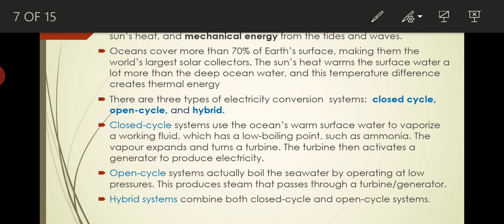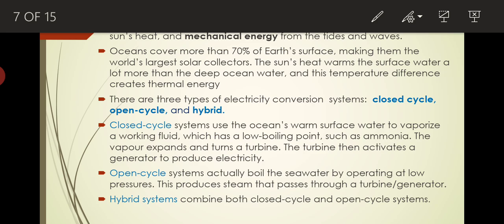That vapor, vaporized water, is nothing but steam. That steam is used to run a turbine, then we can produce the electricity. That is what is meant by open cycle. There is no recirculation of the working fluid back, so that's why it is called open cycle.